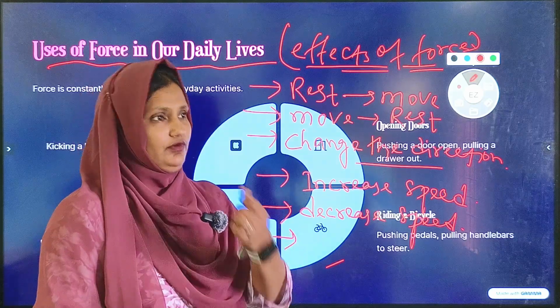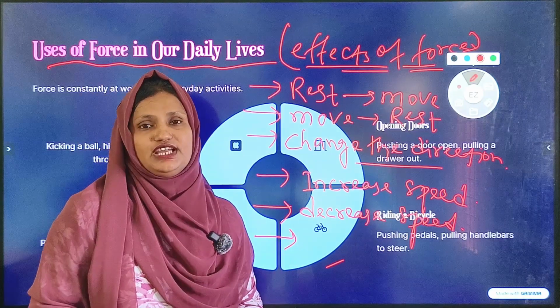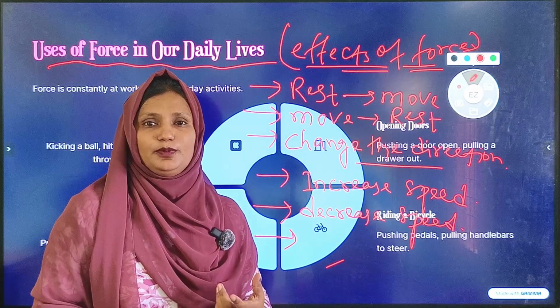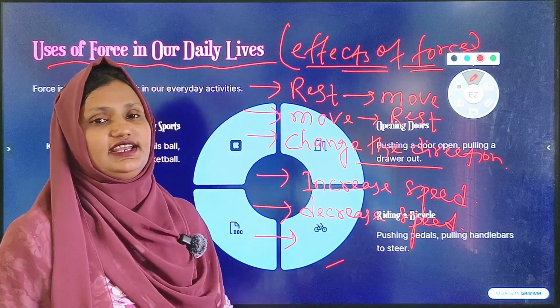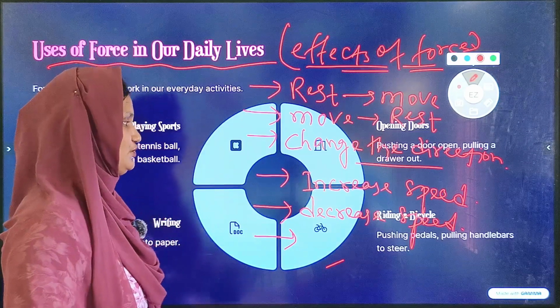The shape of a soft body we can change with the help of force. For example, you are playing with clay. If you apply force on that clay, then you can change its shape. You can give different shapes with the help of force. Okay.